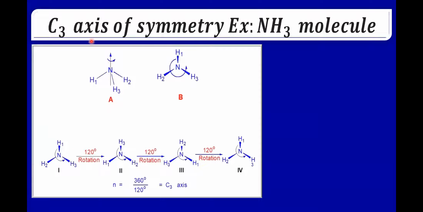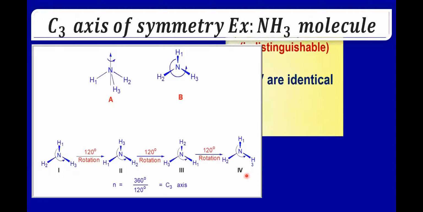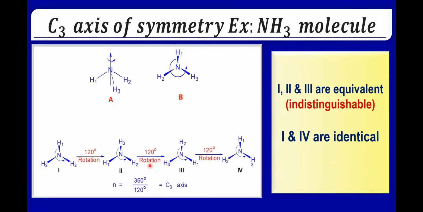Let's look at the ammonia molecule. It has a C3 axis of symmetry. Rotating by 120 degrees will result in an equivalent structure. Look here, this is equivalent, this is equivalent, and this fourth one is identical. So 1 and 4 are identical, and 1, 2, 3 are equivalent.